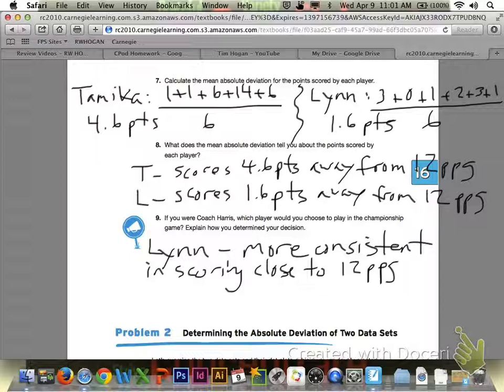So if you look down then at number 9, if you were Coach Harris, which player would you choose to play in the championship game, and give an explanation of why? I'm hoping that you would choose Lynn. She's more consistent in her scoring, close to 12 points in a game. I know that Tamika scored 26 points in one of the games, but she also might score a lot less than 12 points in a game. So her scoring pattern is too inconsistent. Lynn is more consistent, and therefore that's who Coach Harris should choose.